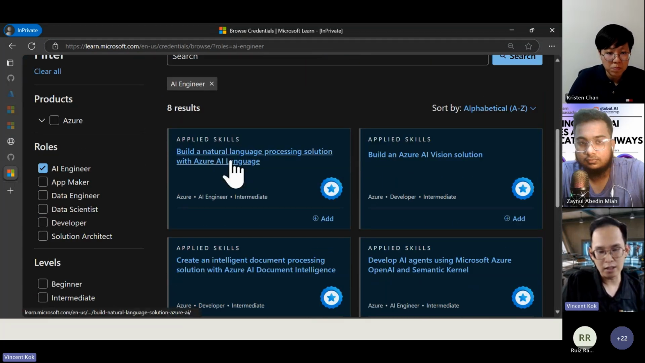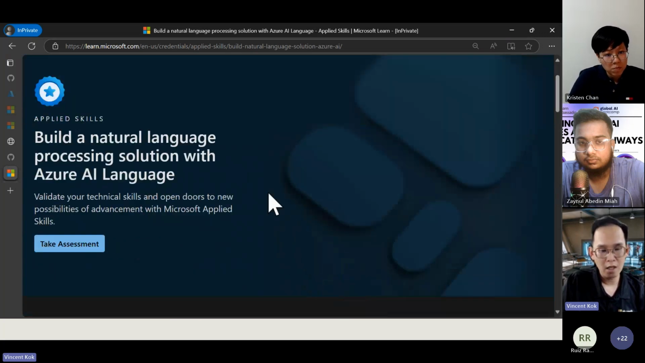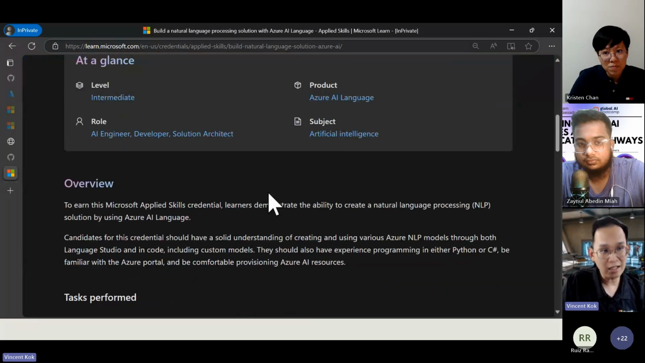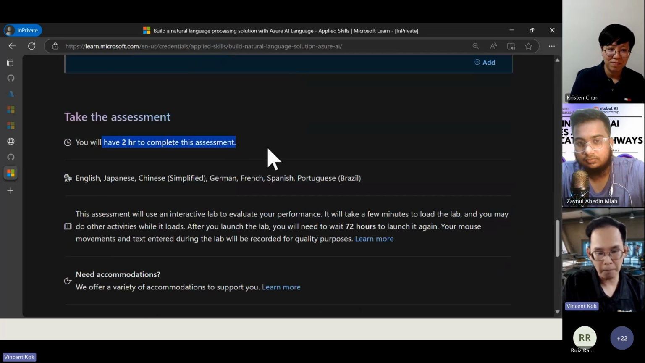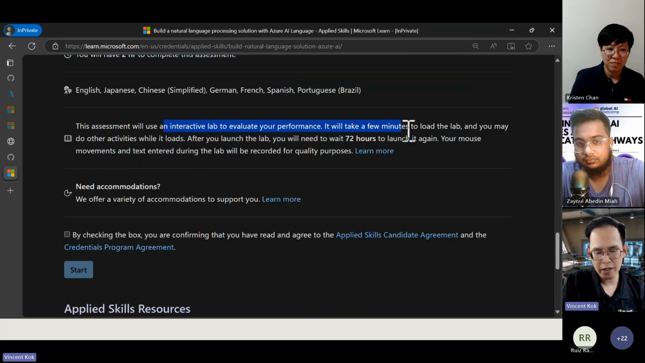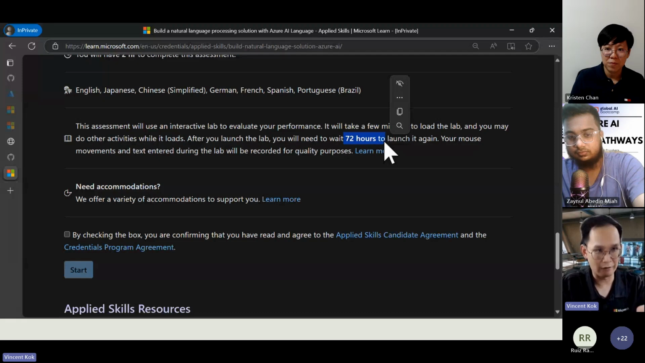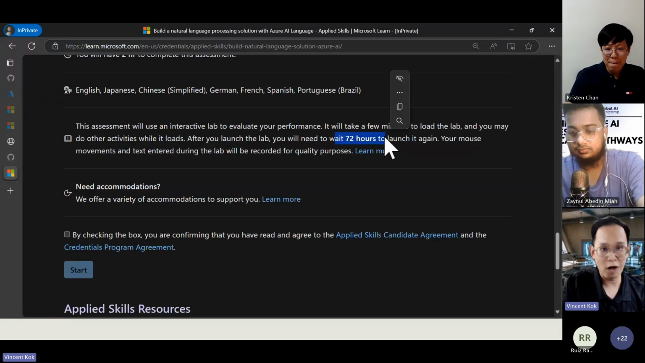So the first one is this one. Early on, if you learn through my app, like Christine mentioned, it's really easy to pass this because it's practical. It's not multiple choice questions. You need to do a lab, 2 hours to complete, using the interactive lab. If you fail, you can do it again after 72 hours, and the best thing is that you can repeat 3 times. It's free currently. If you fail, just launch it again after 72 hours.